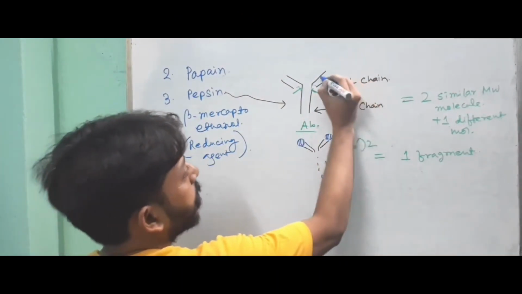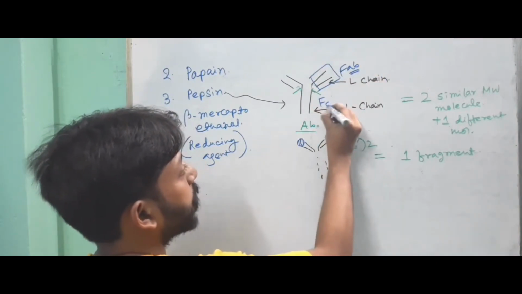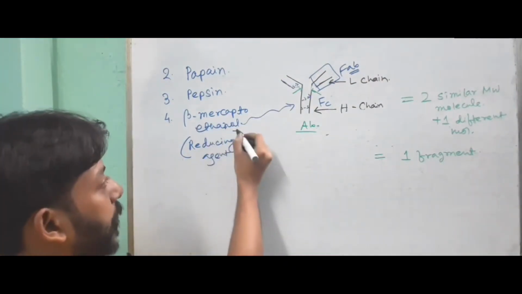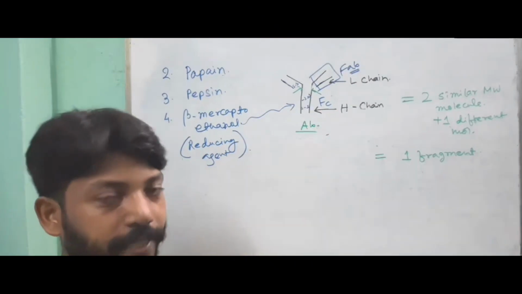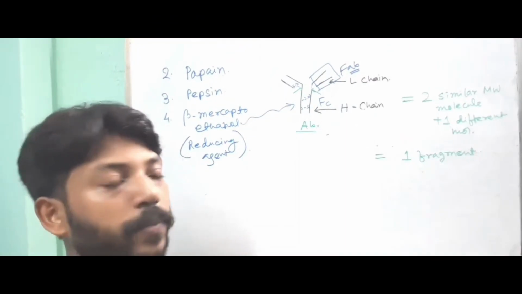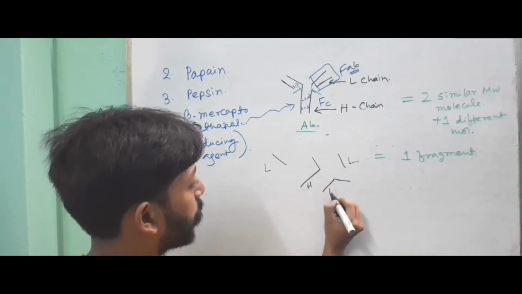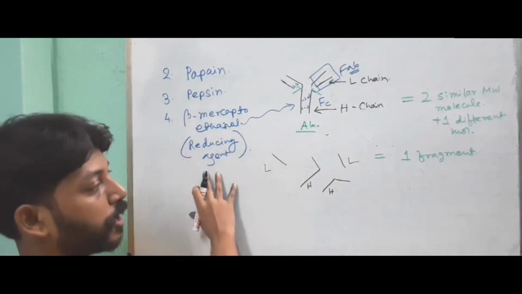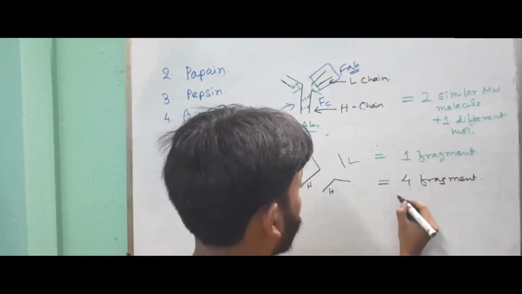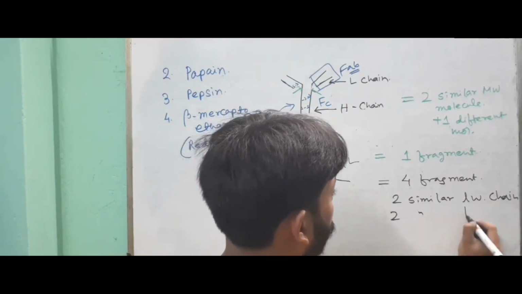So this region is called Fab, fragment of antigen binding, and this region is called the Fc region. The Fc region is responsible for the effector function of antibody. But if we use beta-mercaptoethanol, disulfide bonds will be broken and four separate chains will be produced. So now you can see this is one light chain, this is another light chain, and this is a heavy chain, another heavy chain. So by using beta-mercaptoethanol, scientists have found four fragments, and they have understood that there are two similar light chains and two similar heavy chains.